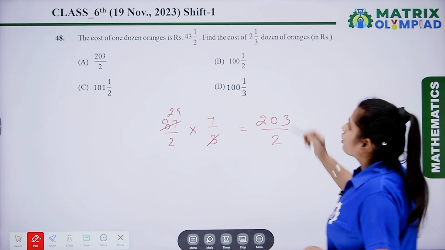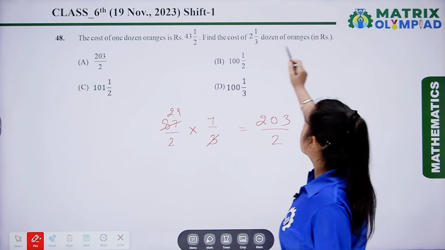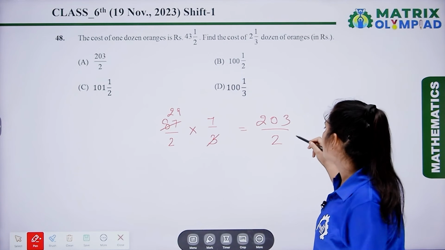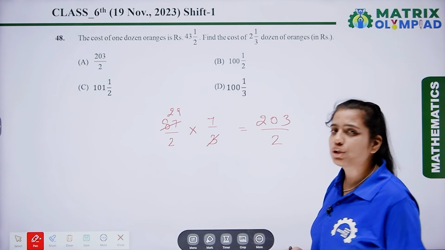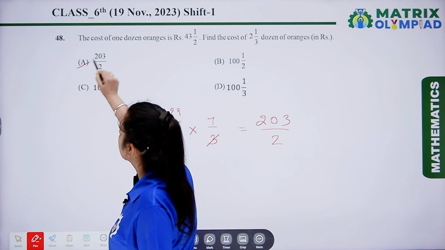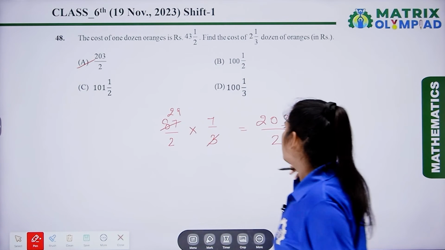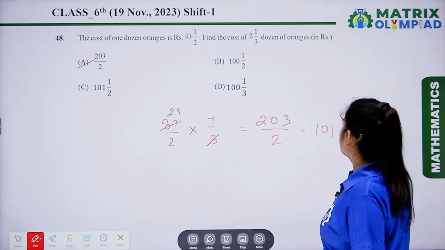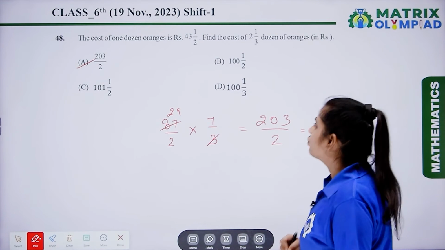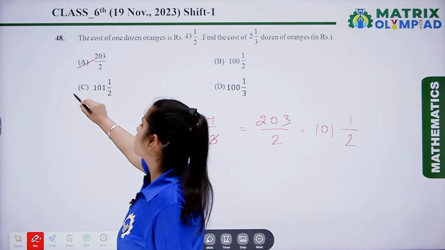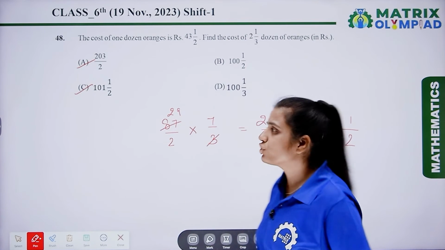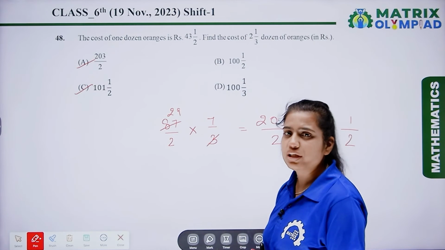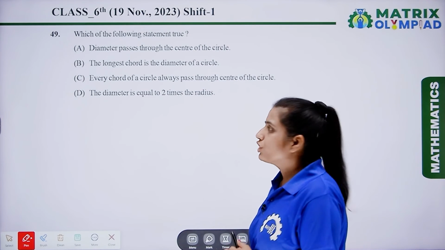So we have to find out the cost of 1 upon 3 dozens of oranges in rupees. So the cost of 1 upon 3 dozens of oranges is 203 upon 2. So here the correct answer is A. And we can also write this in the mixed fraction, that is 101 1 upon 2. So here the next correct answer is option C. So in this question we have two answers, that is A and C. Let's move on to the next question. Now the next question is question number 49.